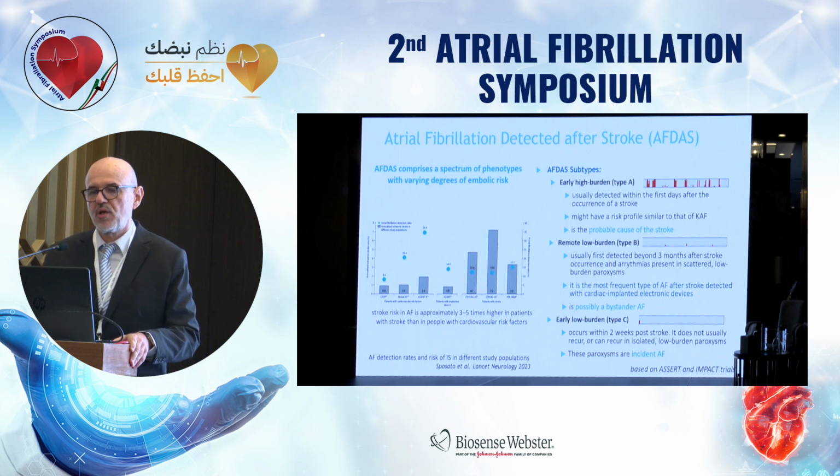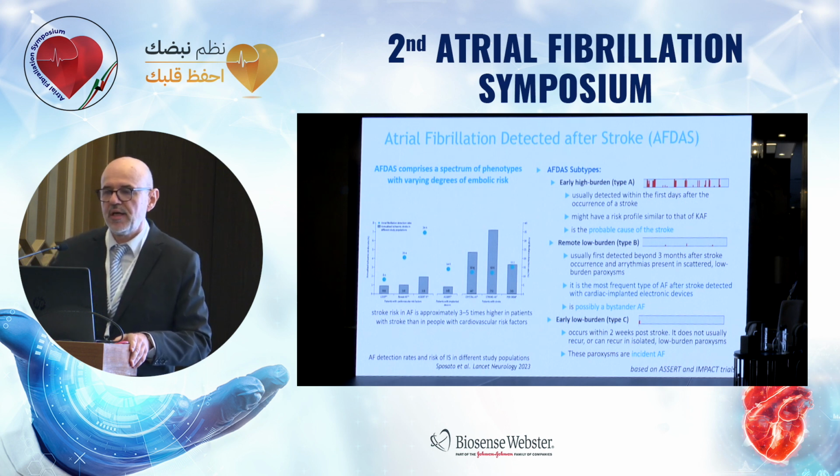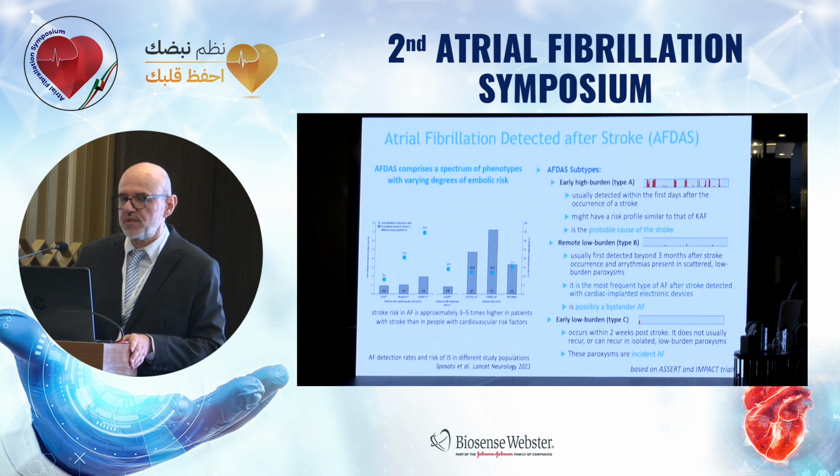Second is remote low burden, or type B, atrial fibrillation, which is usually detected beyond 3 months after the stroke onset. It is the most frequent type of AF after stroke detected by prolonged cardiac monitoring. It was thought that it is a possible bystander AF, but we are still not sure.